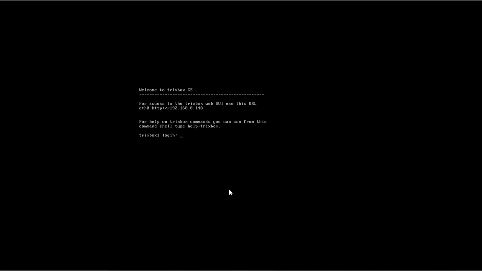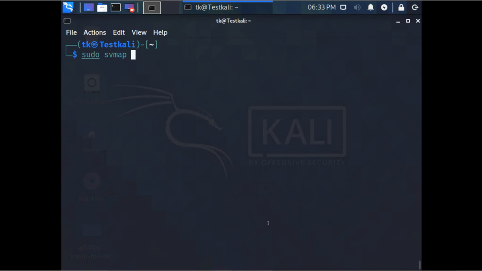Now I have this VoIP server. It is saying welcome to Tribox. So it is a Tribox CE small VoIP server, and this is the IP for this server, 192.168.0.150. So we can try to see if we can enumerate this or not. We can use that svmap command. From the Kali machine, I will use this svmap command. 192.168.0.140 is the IP address of that PBX server.